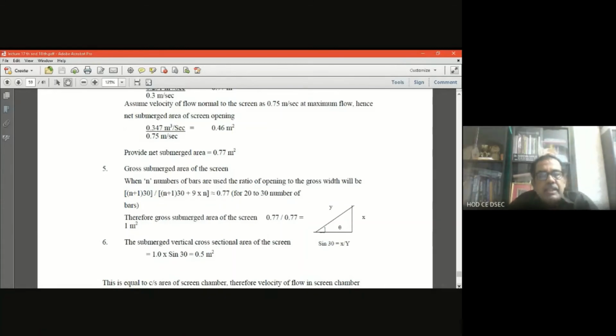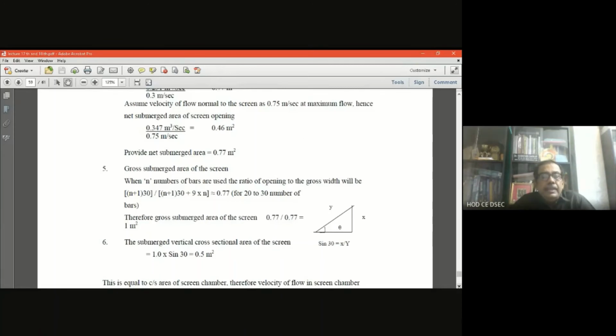Along with the spacing, there is the 9 millimeter width of the bar. So there are n number of bars, the total width is n into 9. So we can conclude the gross width is (n plus 1) into 30 plus 9n. And what is the opening? Opening is (n plus 1) into 30. So if we find the ratio of the opening to the gross width, it is simply (n plus 1) into 30 divided by (n plus 1) into 30 plus 9n.